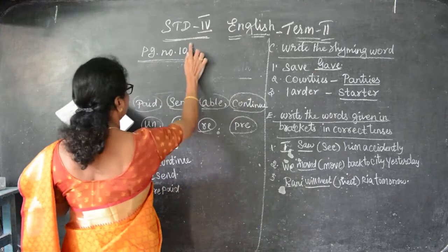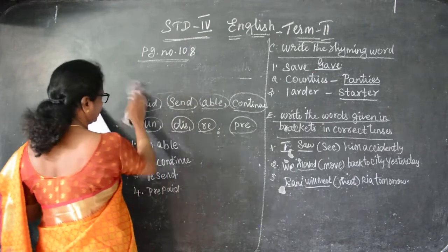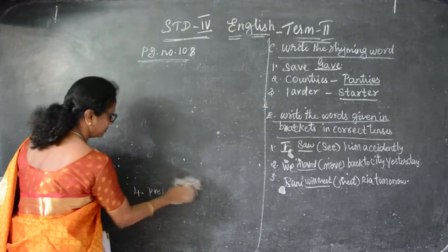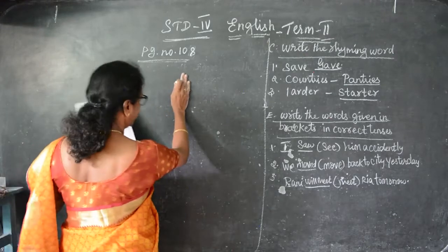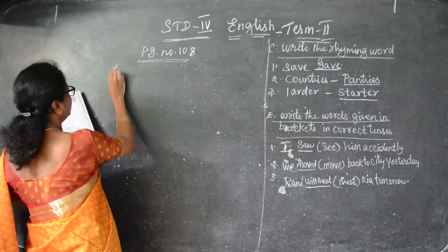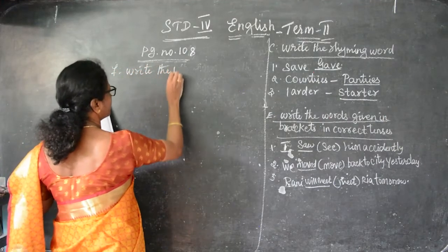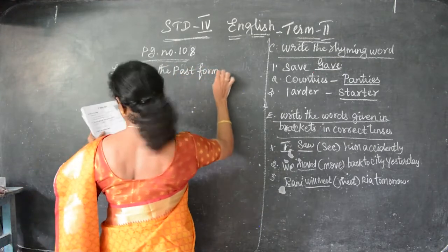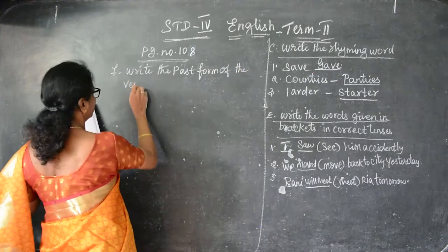Page number 108. So previous also that page number 108 only. Here write the past form of the verbs. Write the past forms of the verbs.